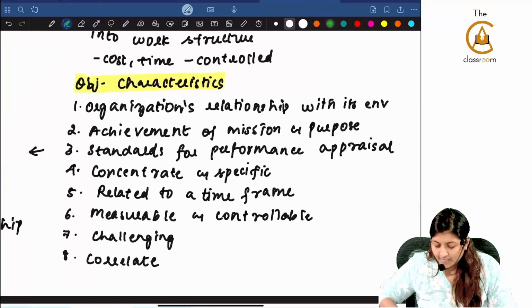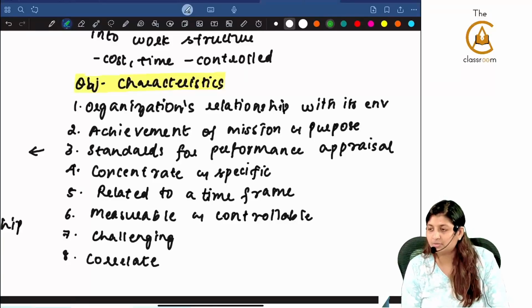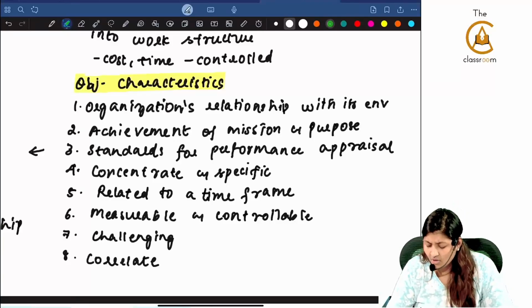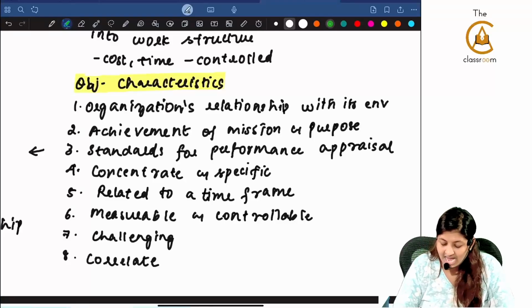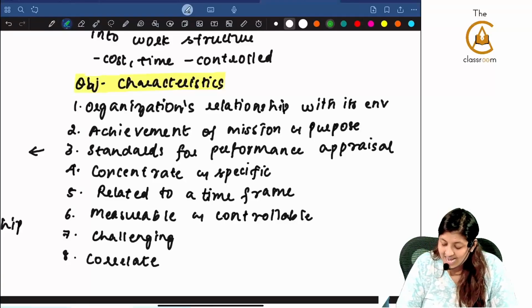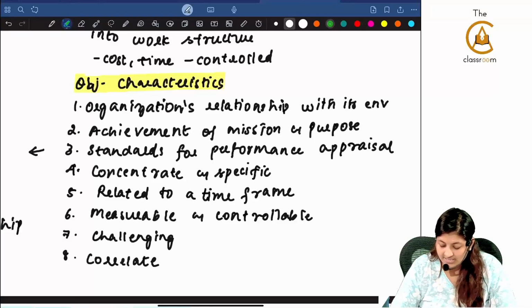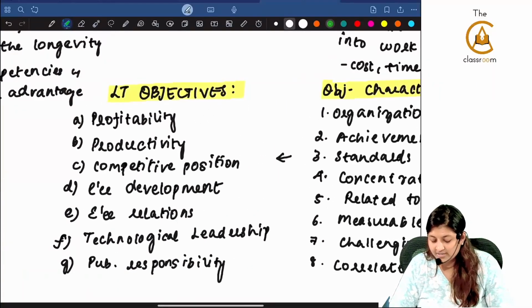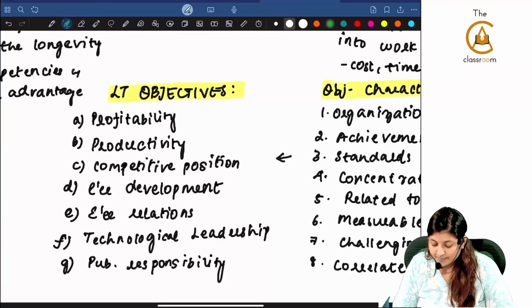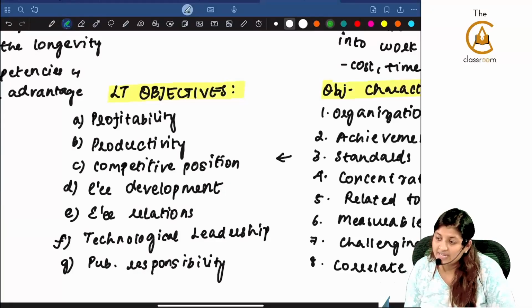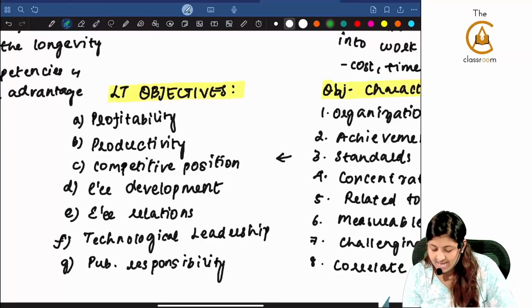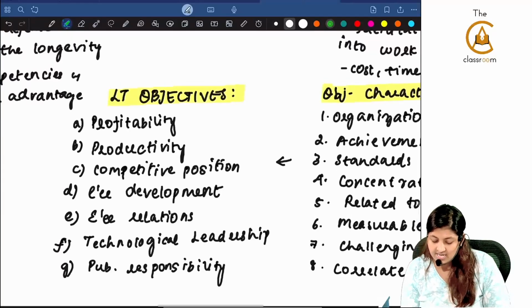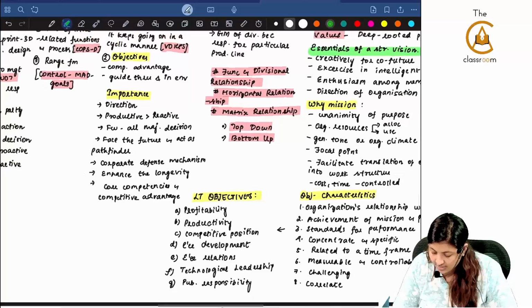Objectives. What are the characteristics of objectives? What is objective? It is the end result. Organization's relationship with environment, achievement of mission and purpose, standards for performance appraisal, concentrate and specific, related to a time frame, measurable and controllable, challenging, and you are able to correlate. Now this objectives, what is long-term objectives? Profitability, productivity, competitive position, public responsibility, employee development, employee relations, technological leadership. How many points are there? 7 points are there.